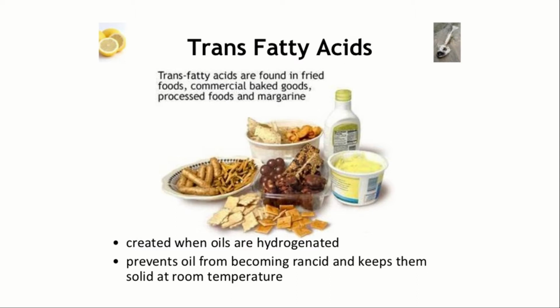These are the fatty acids which we have to avoid. Trans fatty acids make us fat and also increase the cholesterol level in our body, which you can see in hot dogs, chips and also in baked foods, processed foods, margarine, and also fried foods. These contain trans fatty acids which are not good for our health.